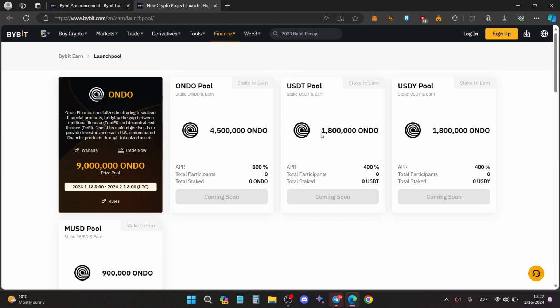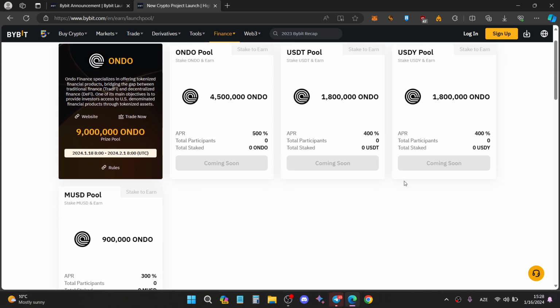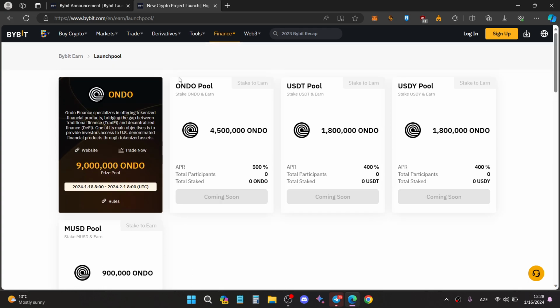If you have USDT, okay, you can stake it to earn, and there are 1,800,000 Ondo tokens available to earn, and there is a high APR. As you can see from my screen, the APR ratio is 400%. The USDY pool and the other pools are a little bit different, because the Ondo pool has a lot of Ondo tokens, and its token count is more than the other pools.